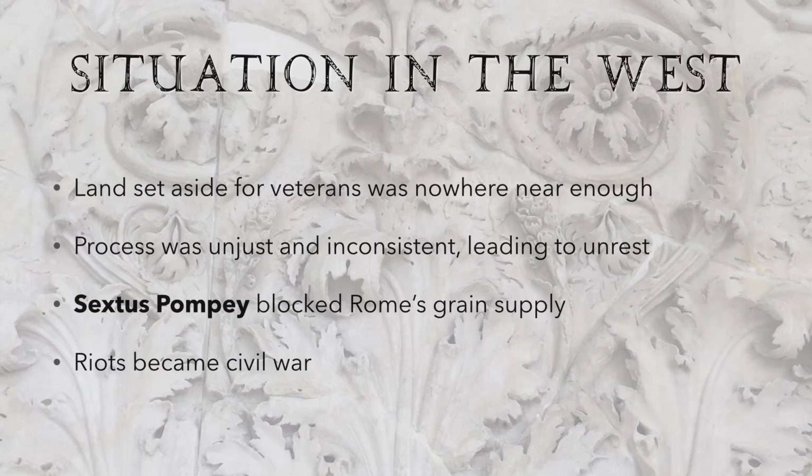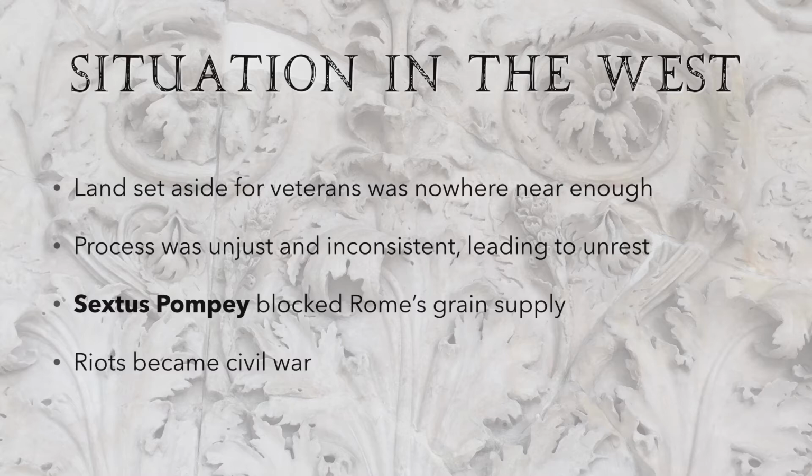Firstly, some background around the problems which Octavian is trying to deal with at this time. So in the western part of the Roman Empire, the land that had been set aside for the veterans was nowhere near enough. They had originally planned to resettle about 18 cities, but they needed to confiscate land from up to 22 more. So this was very unfair on the people who already owned that land. It was inconsistent and it led to a lot of unrest in Italy.